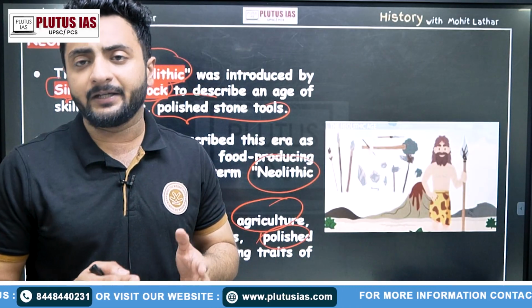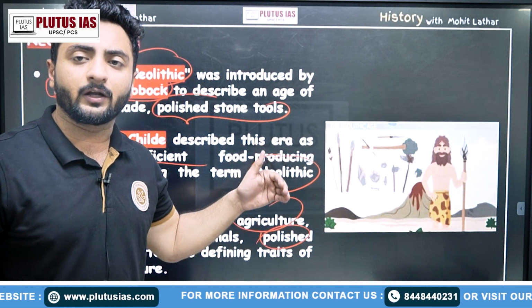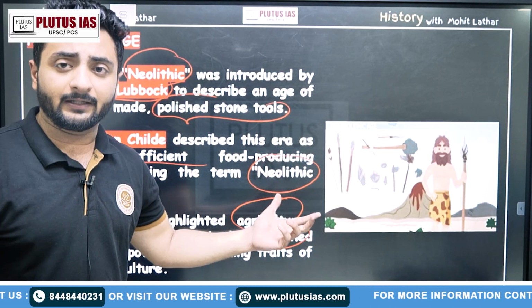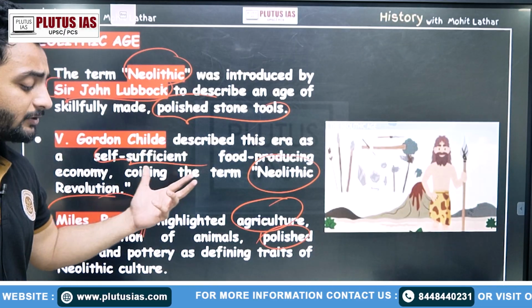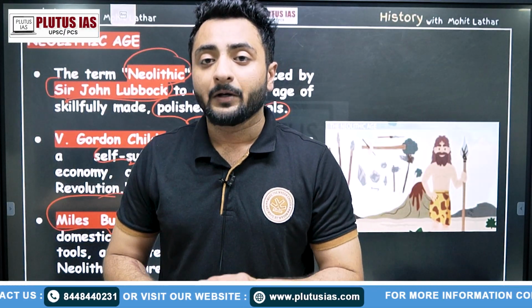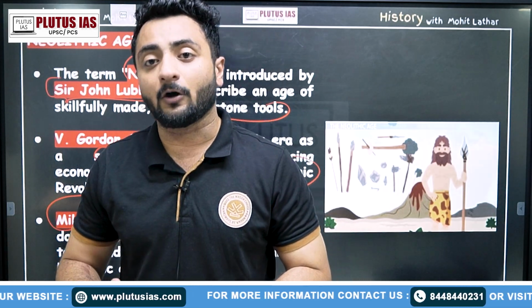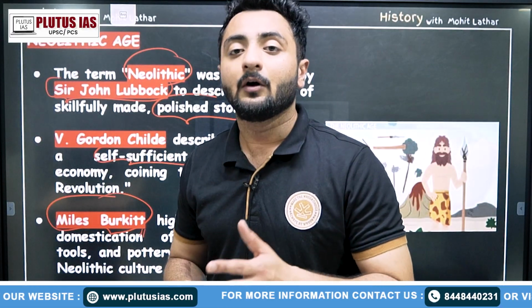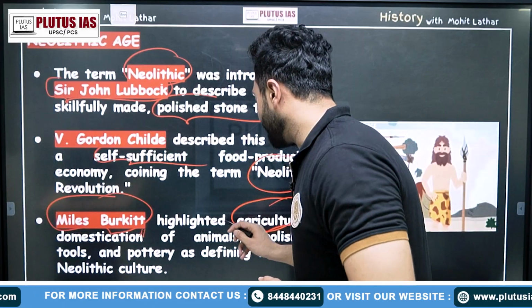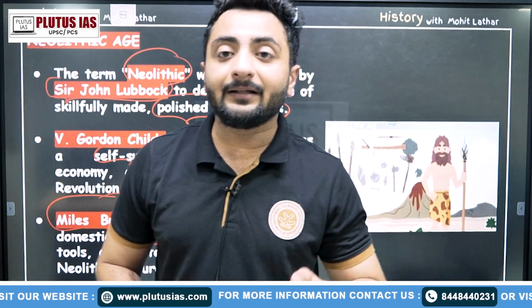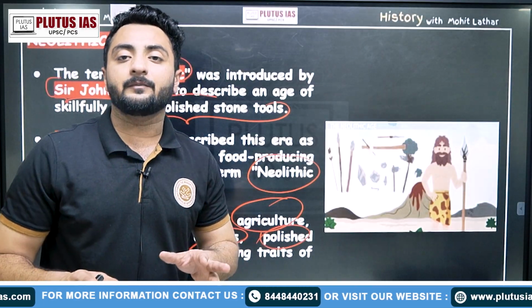So we see, from the perspective of history optional, what extra we have to do in any topic. Like in Neolithic Age, we are talking about who coined this term, why this period is known as Neolithic Revolution, and how the historians and the scholars are highlighting what exactly marked this age as different from the earlier societies. These were polished tools, domestication of animals on a large scale, and also providing a sufficient amount of agriculture products.